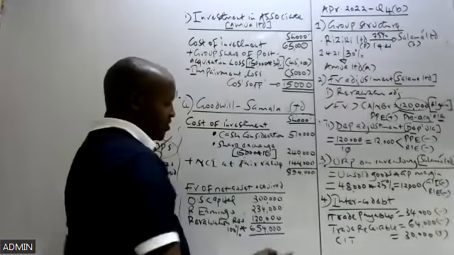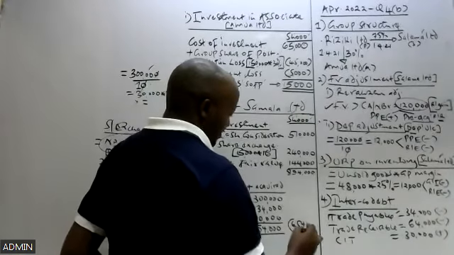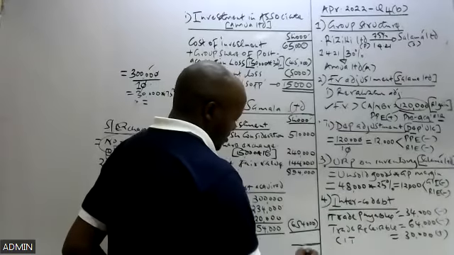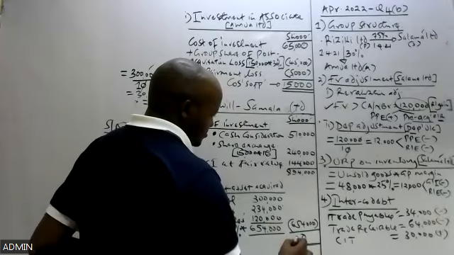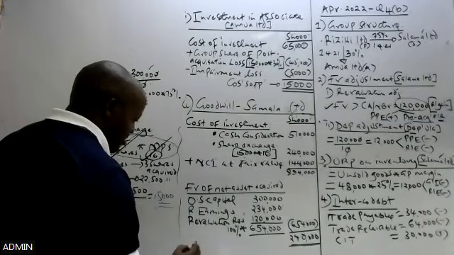But we're using the full goodwill method, so we take 100% of that, which will give us 654. So we less it from that figure, which will give us 240.